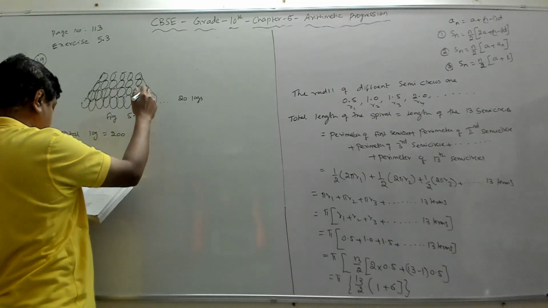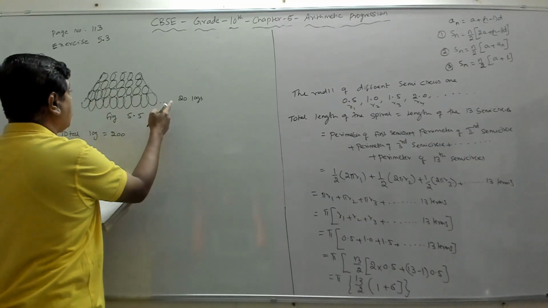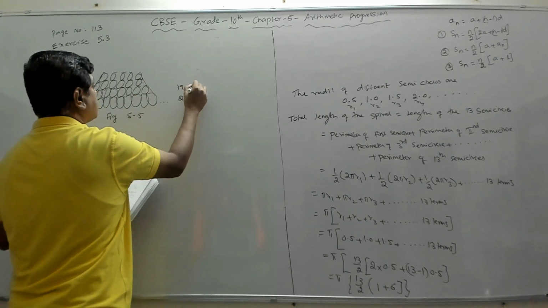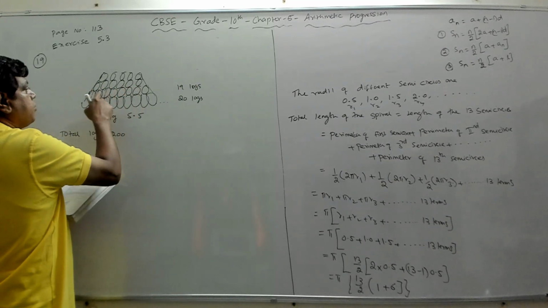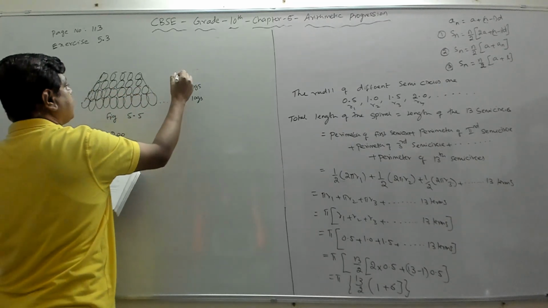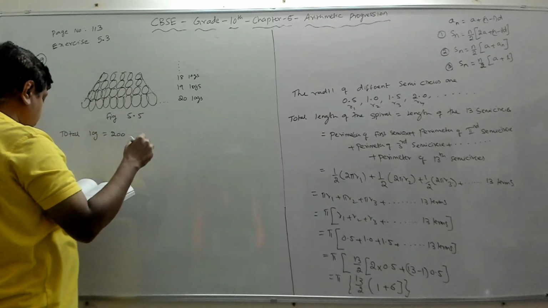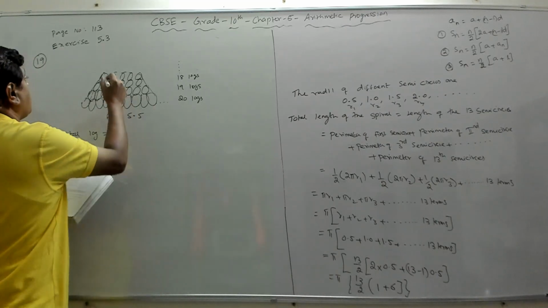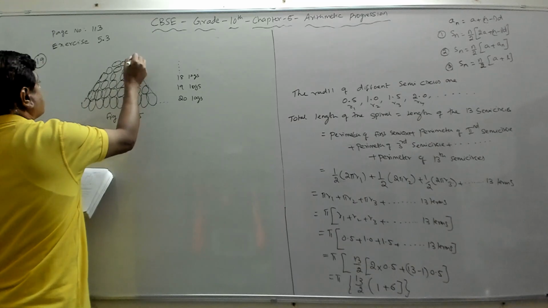And the row above the bottom row has 19 logs. If you count 1, 2, 3, 4, 5, 6, like that, this row has 19 and then this has 18 logs. Like that it is going. Now the question is, how many rows are there? Suppose the top row is somewhere here. So this is the last row.